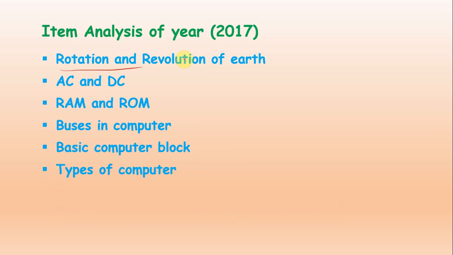Then rotation and revolution of the earth, AC and DC current, RAM and ROM. These are computer IT related terminologies. Buses in computer, basic computer block, types of computer. This is the item analysis of 2017.